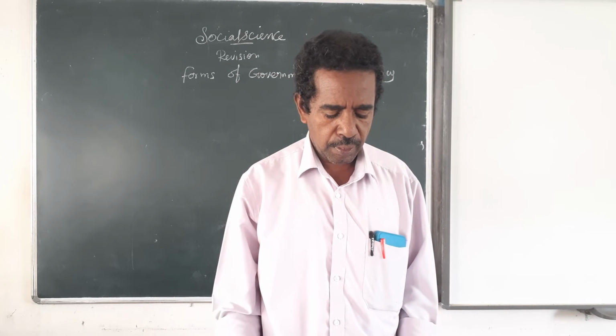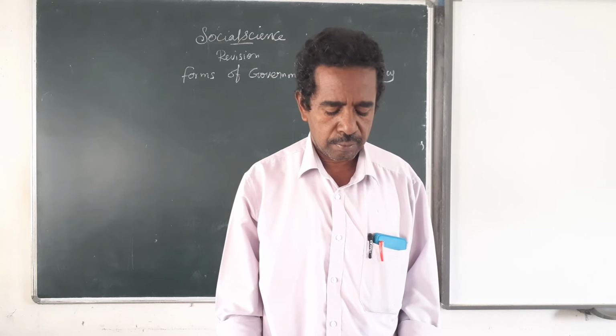16th one, Prime Minister of India is appointed by President.